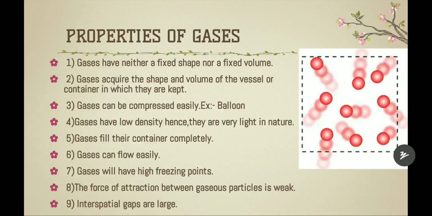Gas will fill its container completely. This is the fifth property of the gases. It means they will fill their container completely, whatever container they are kept in. And the sixth property of the gas is that gas can flow easily, the fluidity property. What is the fluidity property? The ability of a liquid or gas to flow easily. The seventh property of the gas is that gases have low freezing points. Example, nitrogen, oxygen, hydrogen.